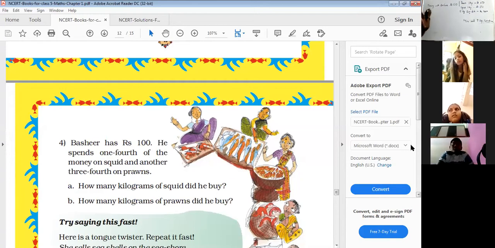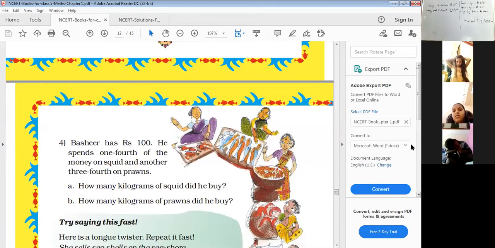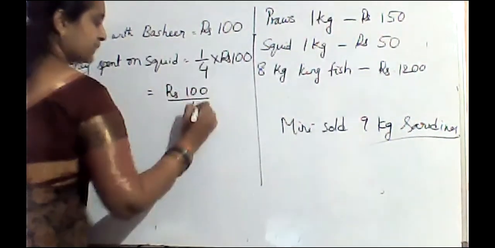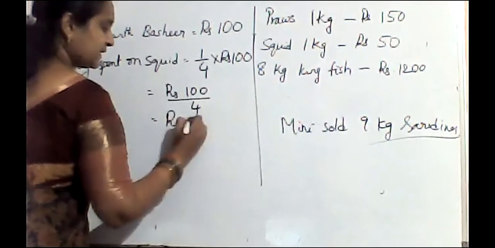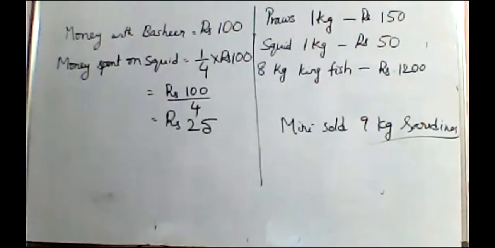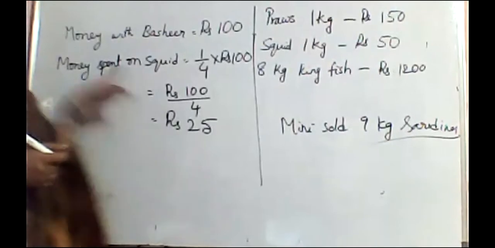So 1/4 of 100 rupees he spent on squid. So how much, ma'am? 100 divided by 4, not multiplication. 25 rupees. So he spent 25 rupees to buy squid.